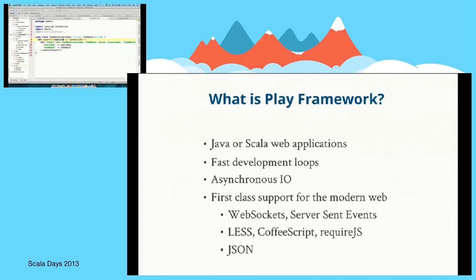Now one thing with the pattern that I'm using here, where I'm putting the method directly on the object, you don't have to do that. You can put it in a DAO if you want. But since we're passing connections around implicitly, it doesn't really make our object live, since you pass in the stuff that is live. So it's not really that bad to put your methods on the case class.